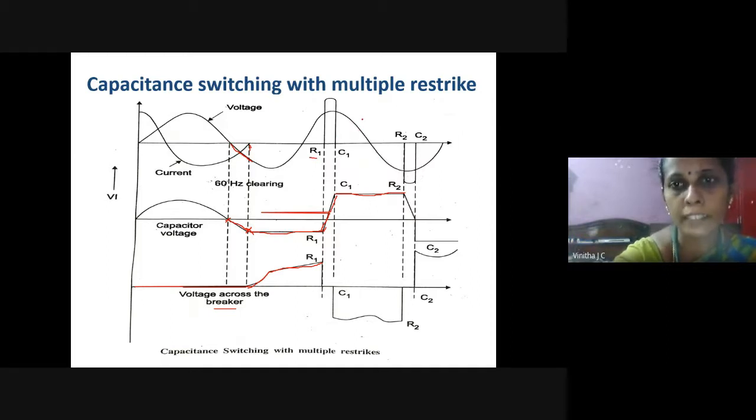During this capacitance switching also, severe voltage oscillations will be produced in the circuit, and these voltage oscillations may be reduced by providing resistance switching in the circuit.